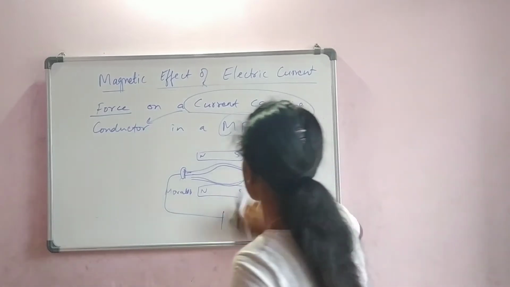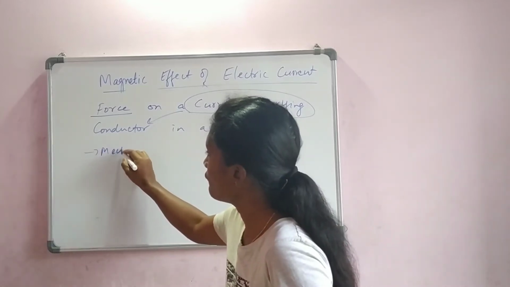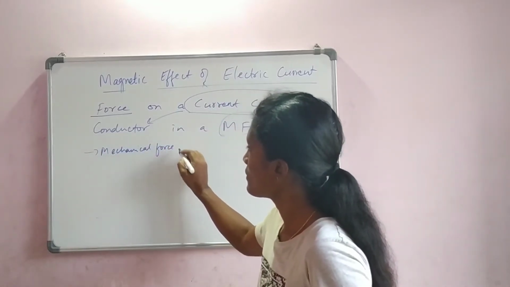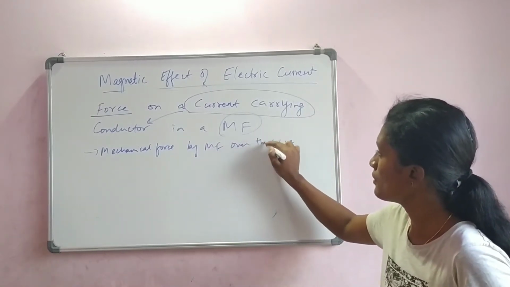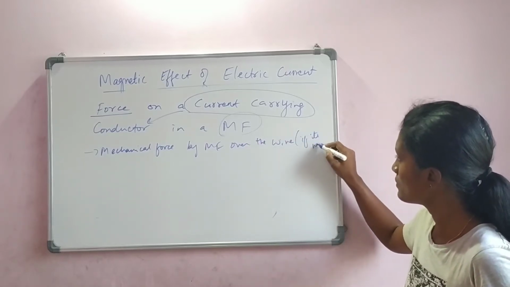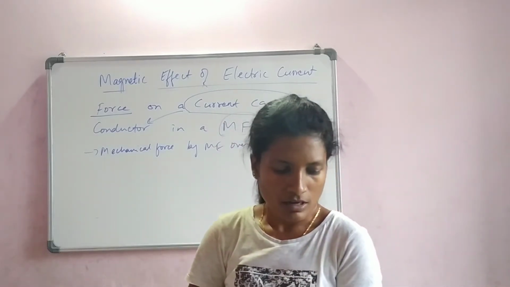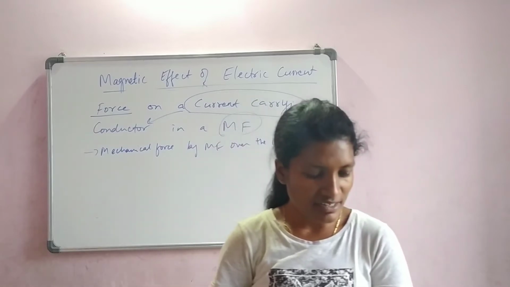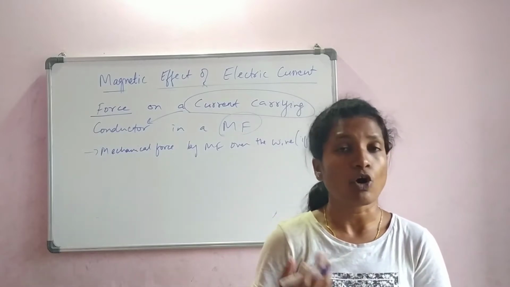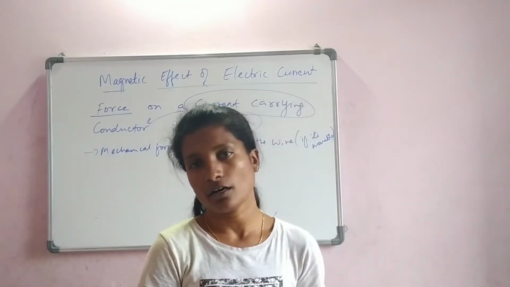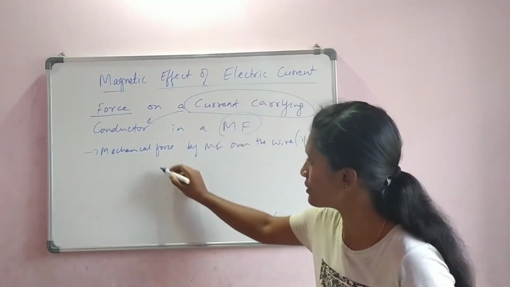Now further, what did we understand? There is a mechanical force by the magnetic field over the wire if it is movable. Later, further, what we are going to observe is that when a current carrying conductor is placed in a magnetic field, there can be an equal and opposite force applied over it. So we all know Newton's third law of motion. What does it say, Newton's third law of motion?